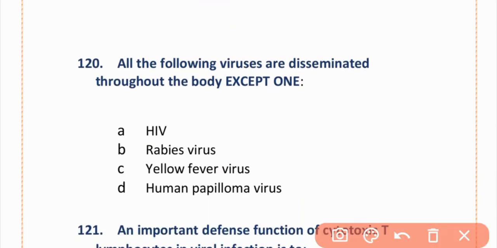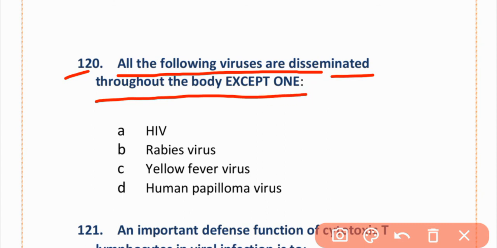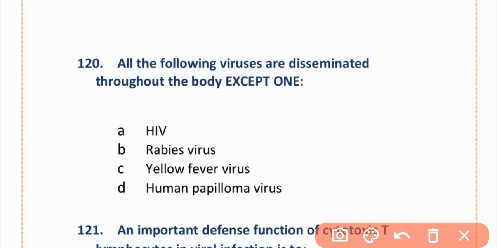MCQs number 120. All the following viruses are disseminated throughout the body except one: HIV, rabies, yellow fever virus, human papillomavirus. The correct option is option D, human papillomavirus.